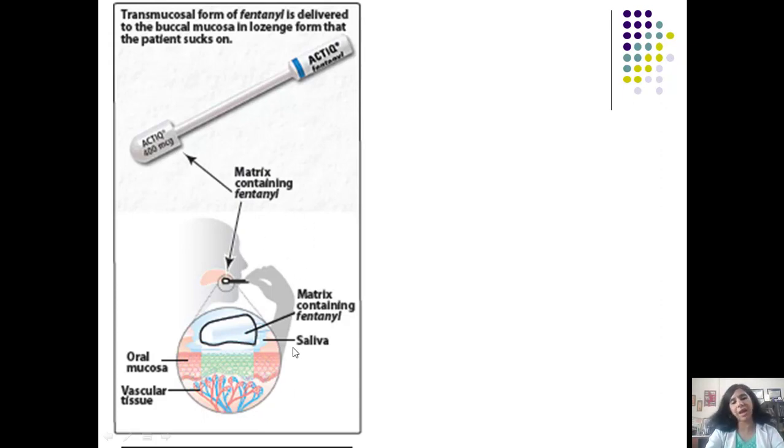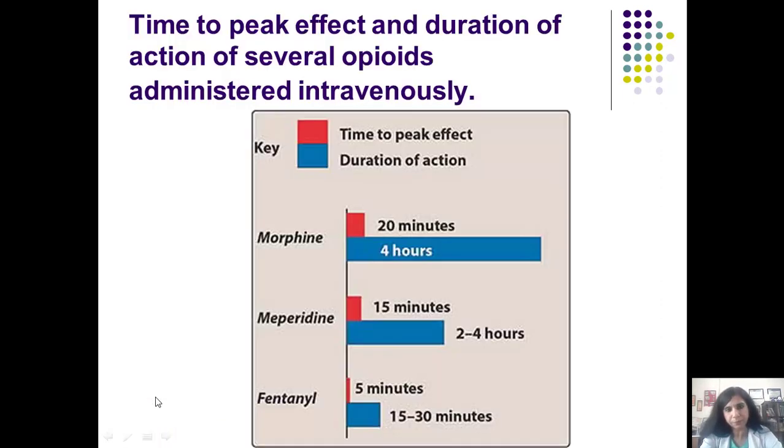One of them is glyceryl trinitrate, isosorbide dinitrate. Even now we have sublingual B12 medicines which are also available sublingually, and we must make a list of those drugs which can be given sublingually. You can see the onset of action is 5 minutes, a very rapid onset of action if given intravenously, and the duration of action is 15 to 30 minutes.